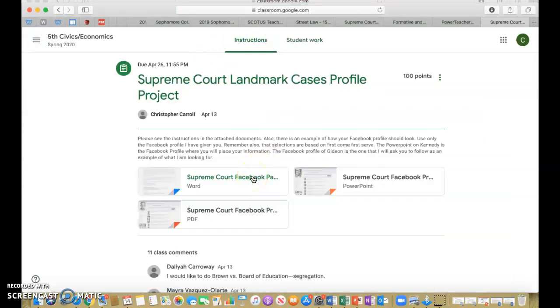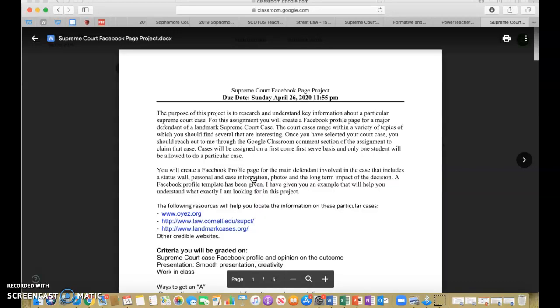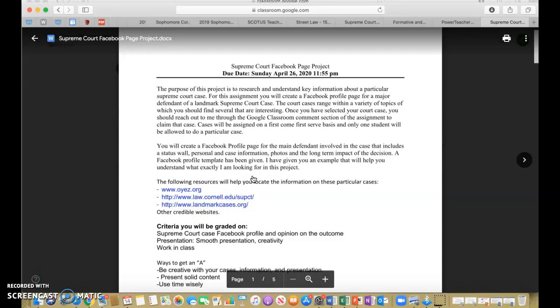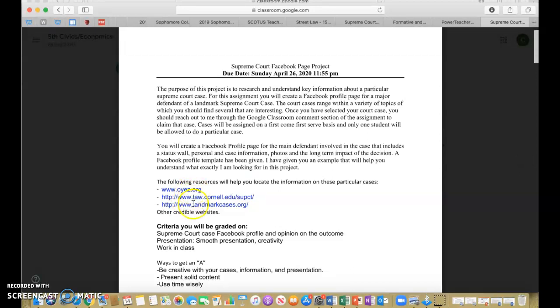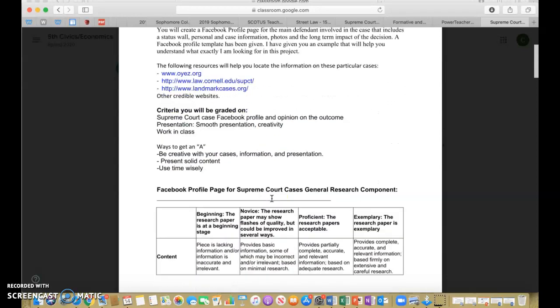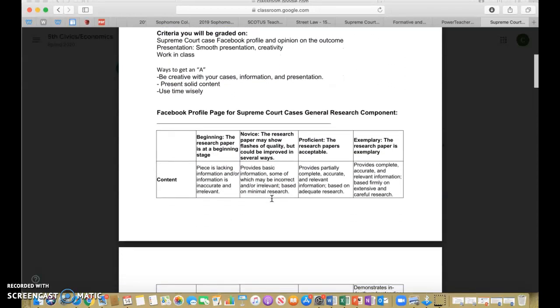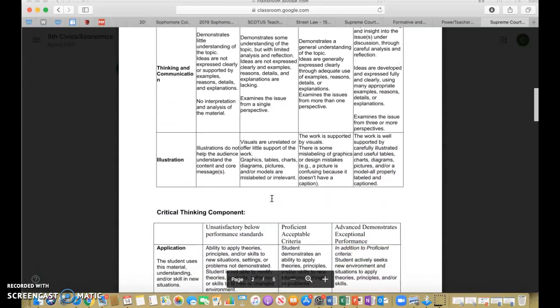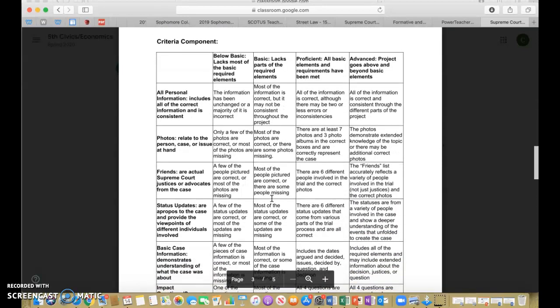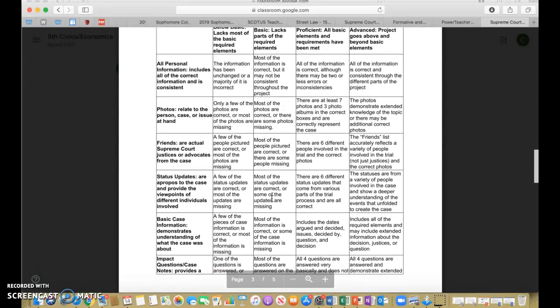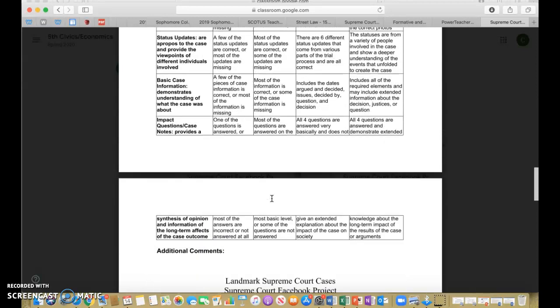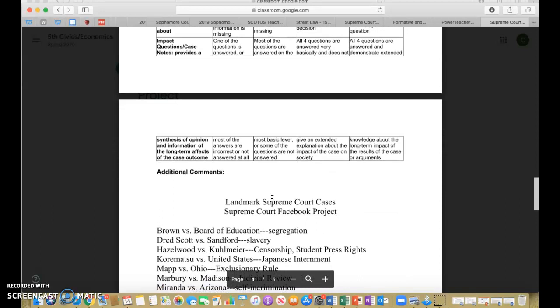The first thing that we have here are the instructions, if you will. So you're creating this Facebook profile page. I've given you several resources here. There are, of course, others. Just make sure that they're credible research websites telling you about that particular case. And here are the components, what I'm looking for, your rubric, if you will. So make sure you read through that. It looks like there's a lot, but really it's not that difficult as long as you just follow the instructions.